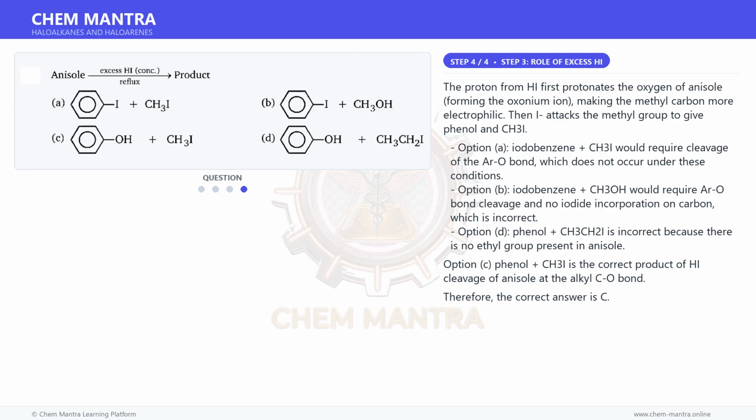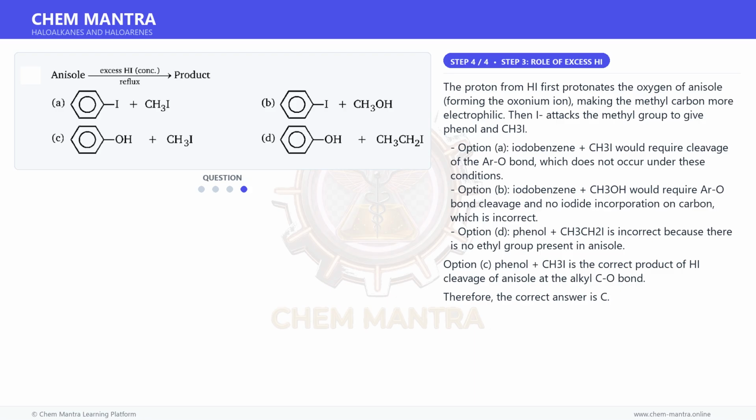Option A. Iodobenzene plus CH3I would require cleavage of the aryl C-O bond, which does not occur under these conditions. Option B. Iodobenzene plus CH3OH would require aryl C-O bond cleavage and no iodide incorporation on carbon, which is incorrect.